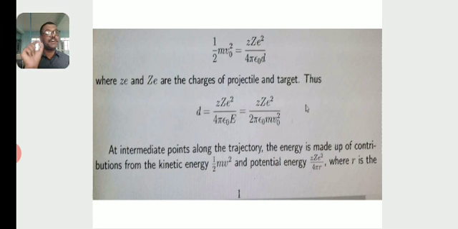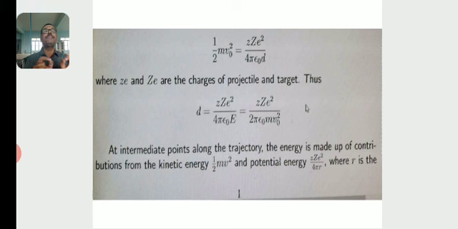The expression for the electrostatic potential V is equal to 1/4πε₀ Q₁Q₂/d, where Q₁ is replaced by ze and Q₂ is replaced by Ze. So therefore, Zze²/4πε₀d gives the electrostatic potential. Then d is equal to Zze²/4πε₀E, which is equal to Zze²/2πε₀mv₀².